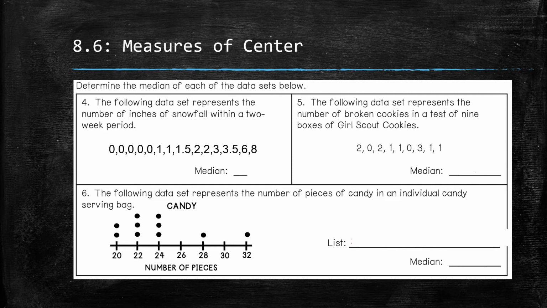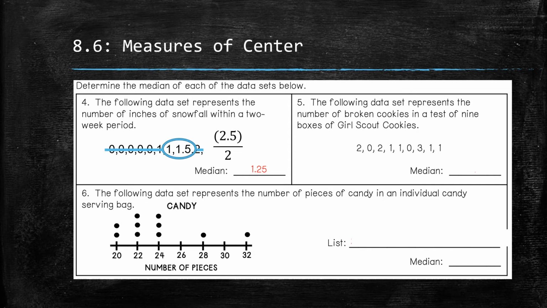I have an even number of data points, 14, so I can cross out 6 and 6, which accounts for those 12, leaving me 2 in the center, 1 and 1 5/10. To find the median of those two numbers, I have to calculate the average. So I'm going to add them up and then divide by 2. So 2 5/10 divided by 2 will give me 1 25/100.